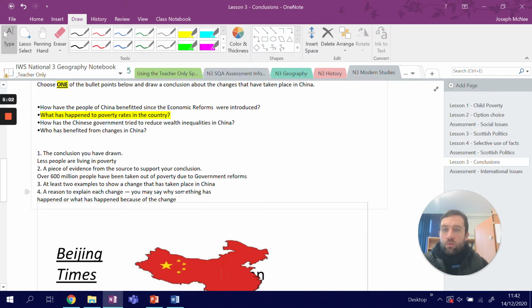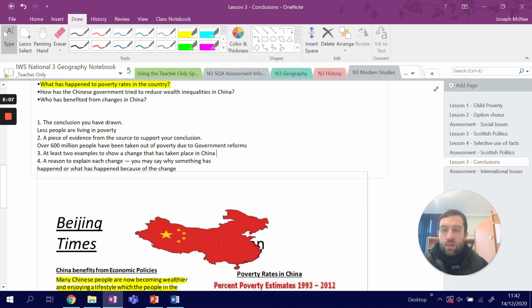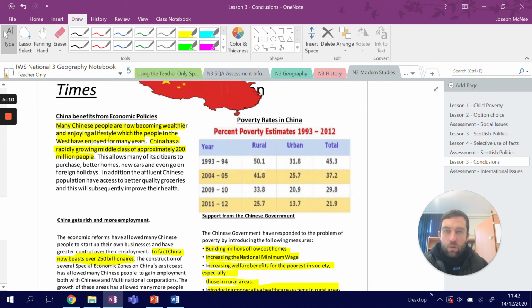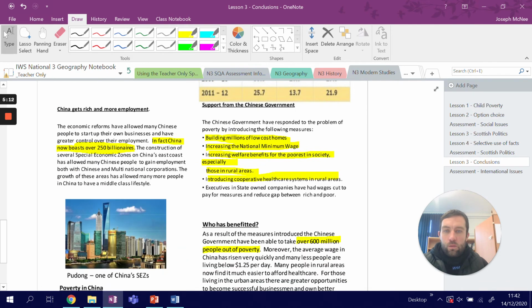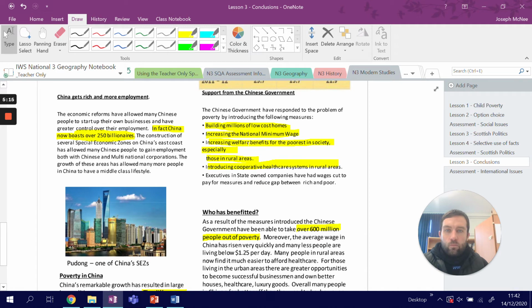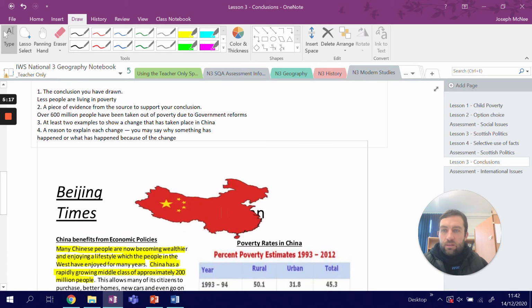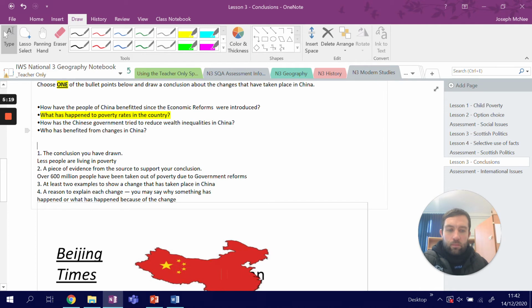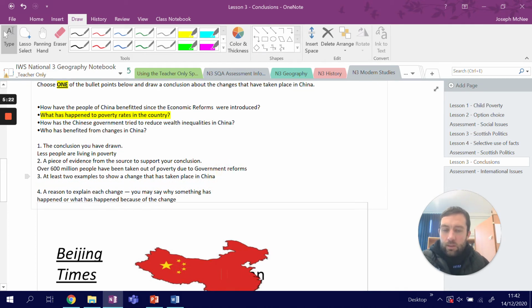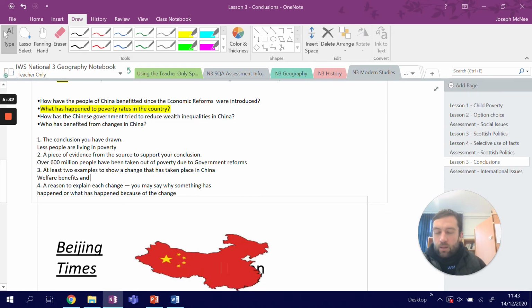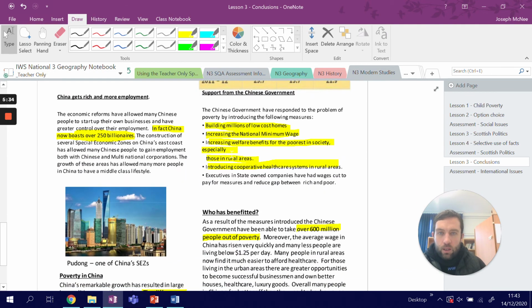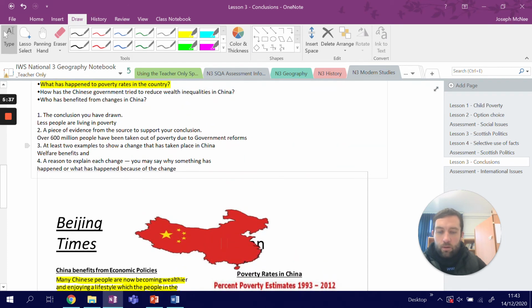At least two examples to show that a change has taken place. And then two examples that I could use are welfare benefits, and another change is minimum wage.